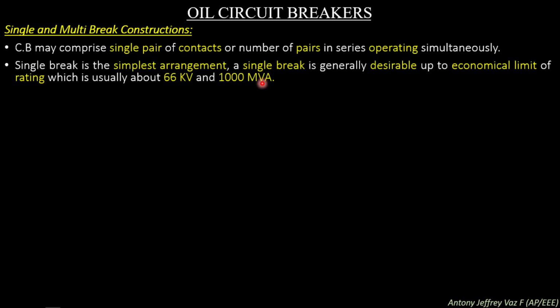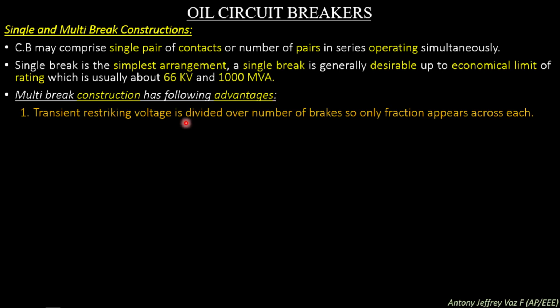So this type of circuit breaker has an economical limit of rating. The maximum voltage rating and the power rating for this type of single break construction is 66 kV and 1000 MVA. Multi-break construction has the following advantages over single break construction. Transient restriking voltage is divided over a number of breaks, so only a fraction appears across each.